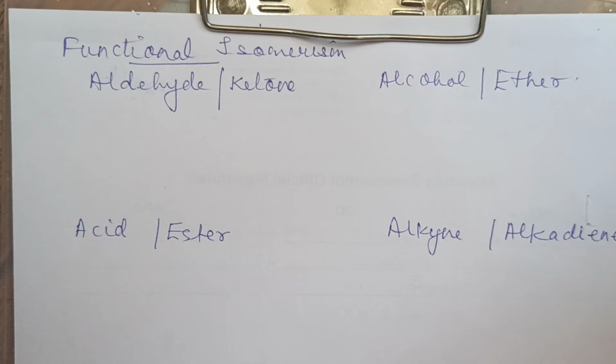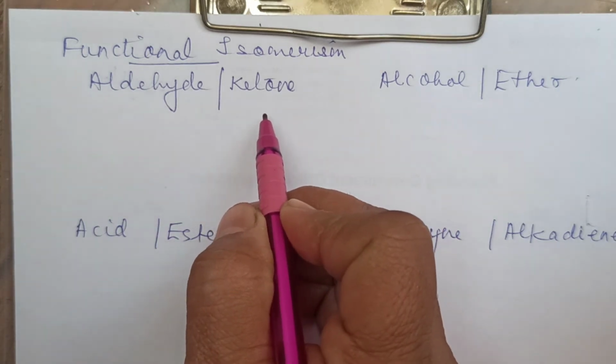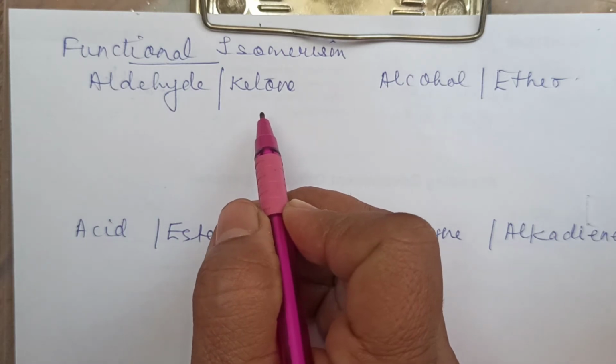Apart from this, cyanides, isocyanides, and 1, 2, 3 degree amines can also be considered as functional isomerism. Let me discuss these 4 categories first. Now, aldehydes and ketone. We know at least 3 carbon atoms are a must for a ketone.